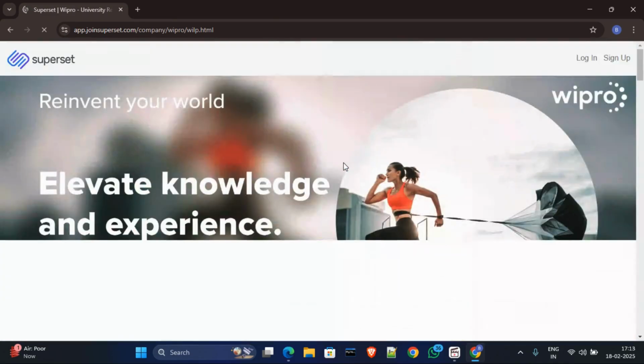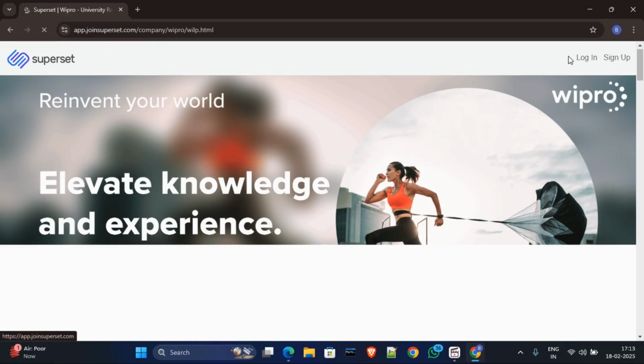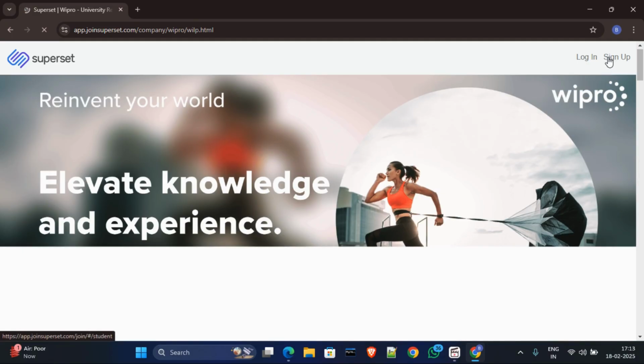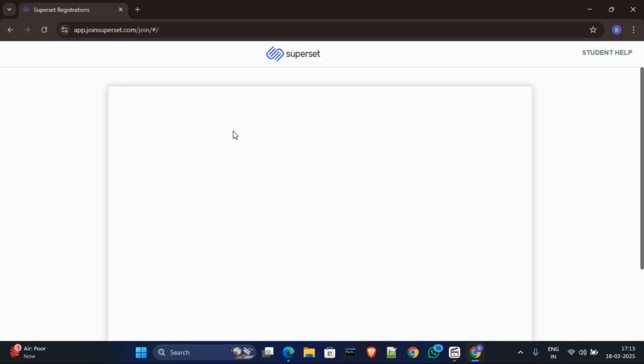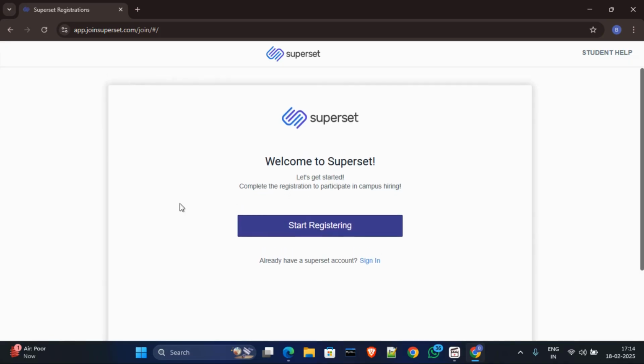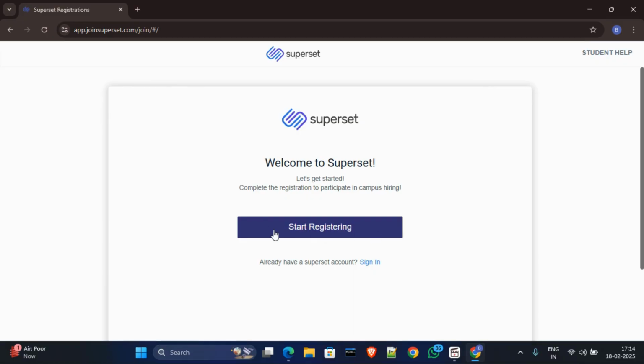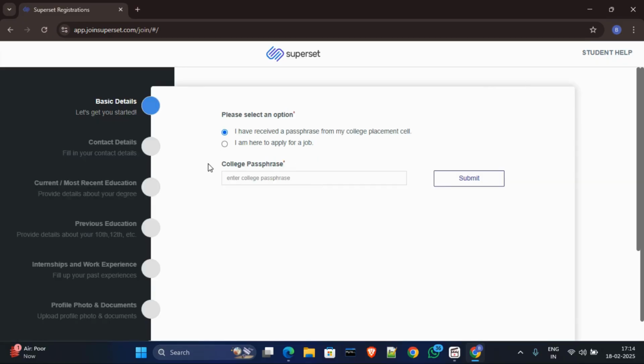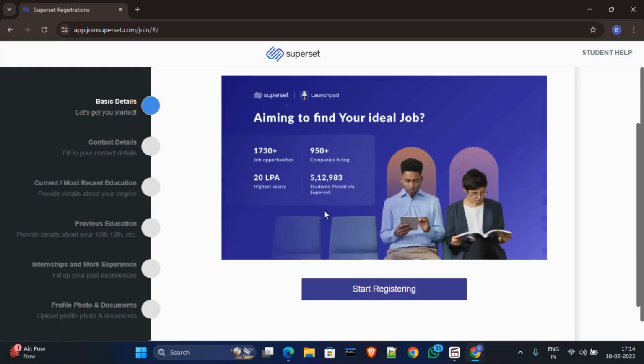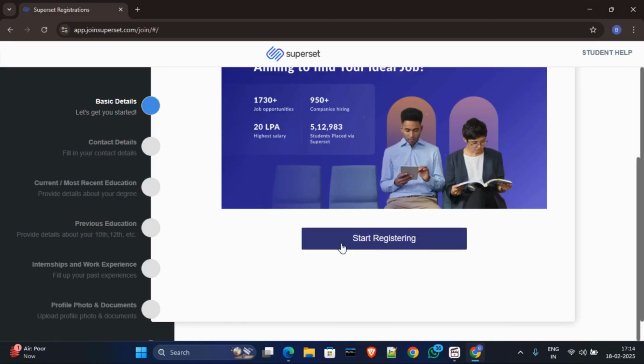Okay, now how to apply in this? If you already have an account on Superset, then you just have to click on this login and then log in with your Superset ID and password. If you do not have a Superset account, then click on this sign up option, and after clicking it, this kind of page will open. Now click on the start registering option. Here select I am here to apply for a job, and after selecting it, click on start registering.